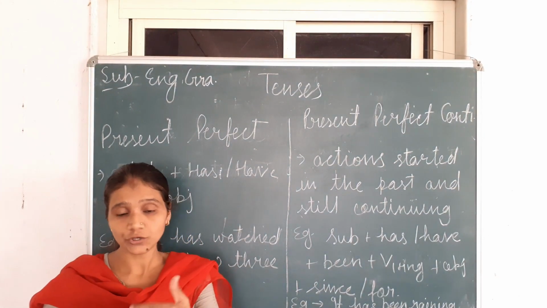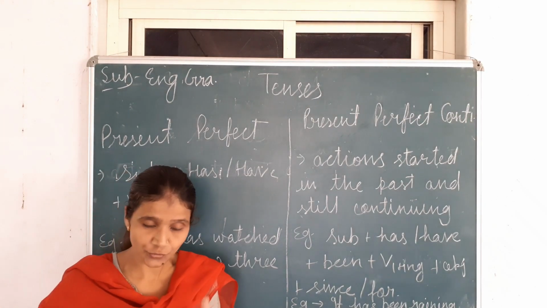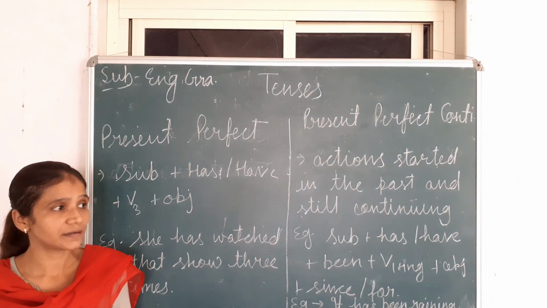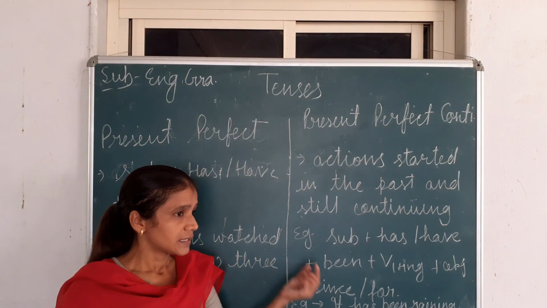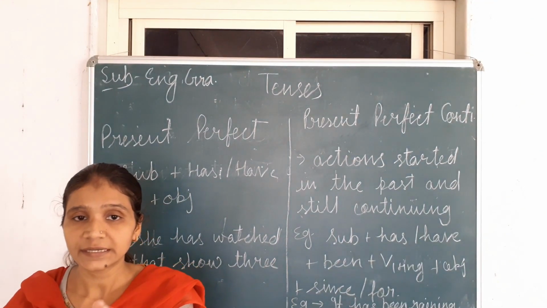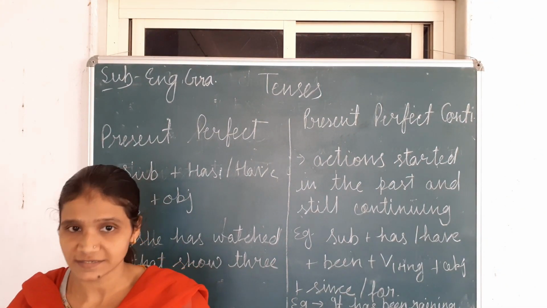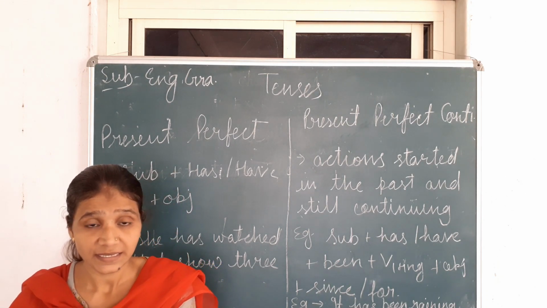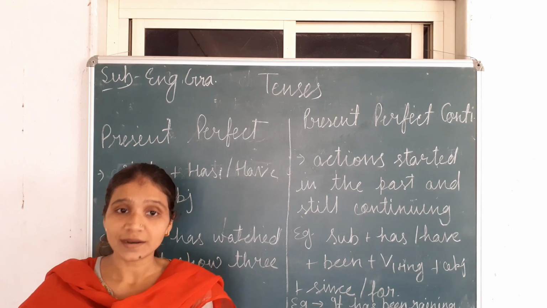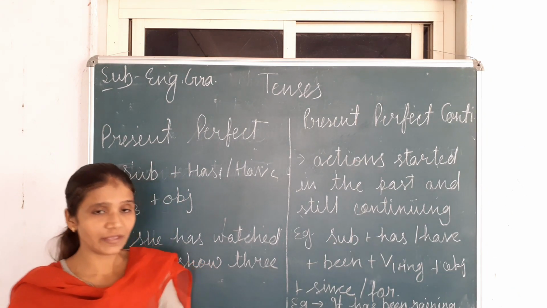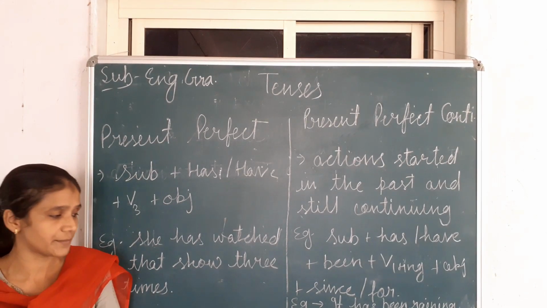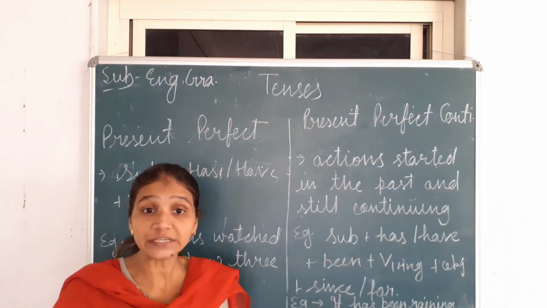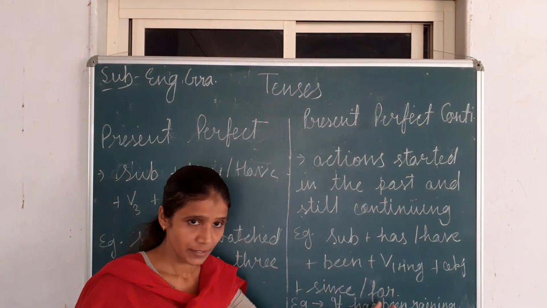Since I have given you a fixed time, it means you can understand that today from 10 o'clock I have started my class. Suppose I am saying to you like that, she has been teaching you for 2 hours. She has been teaching you since 2 hours. But which 2 hours? This we don't know. It means when we have a point of time or fixed time, at that time we use since. And when we have a period of time, duration of time, at that time we use for.